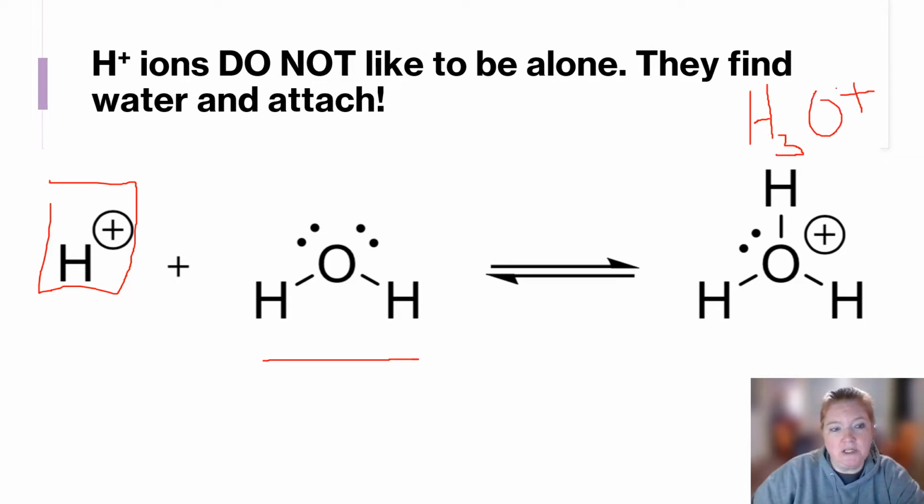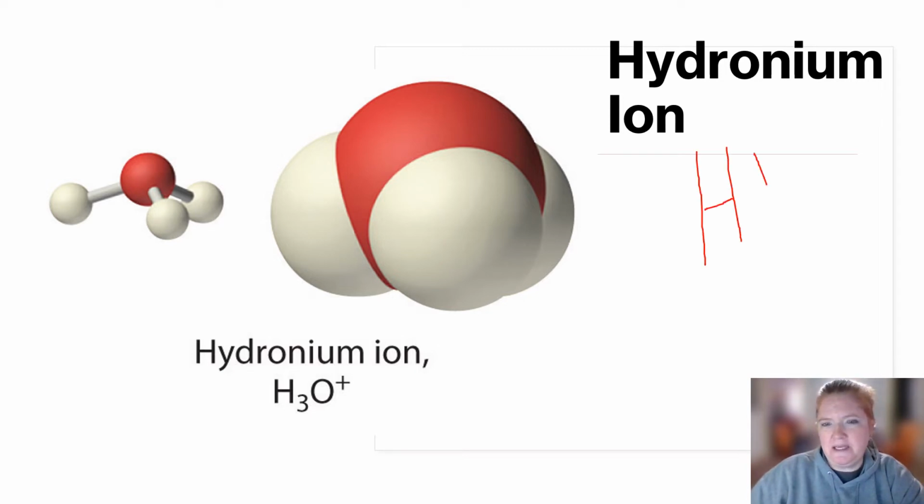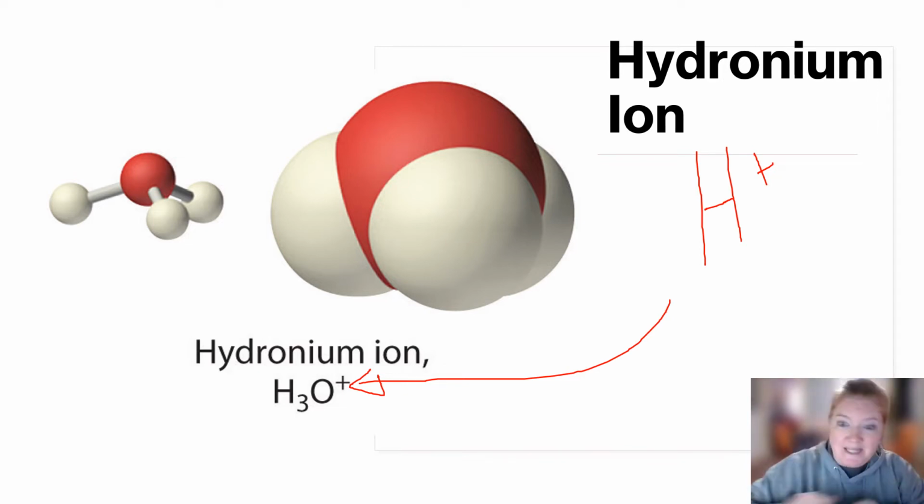It's a hydrogen ion with a water molecule, and it is called a hydronium ion, okay? So in reality, we could say that H+ and H3O+ are essentially the same thing, because barely ever will you find H+ by itself. It's going to find water and stick to it.